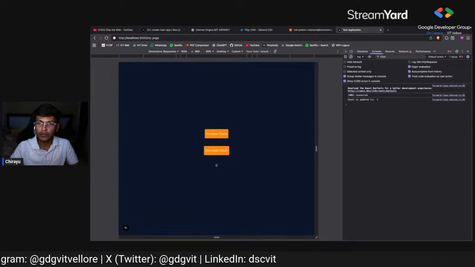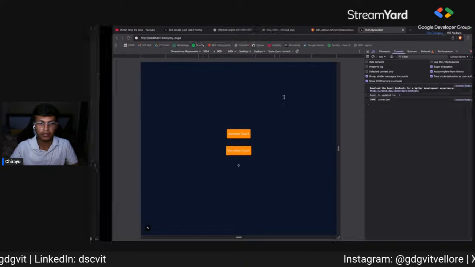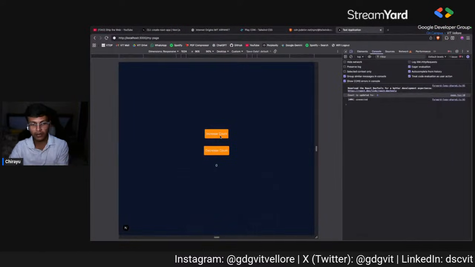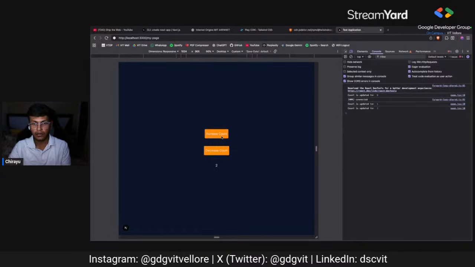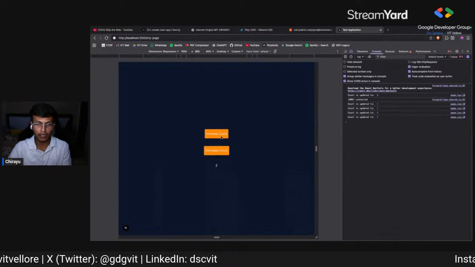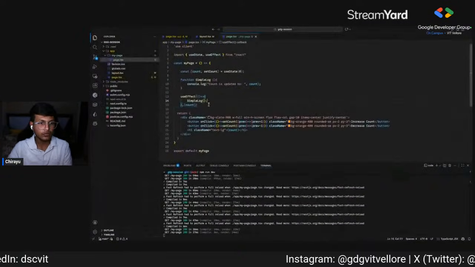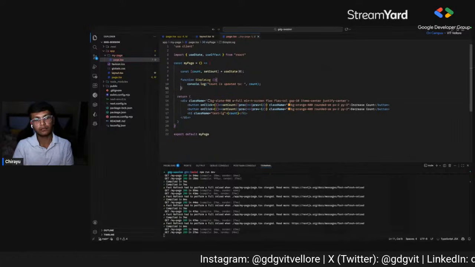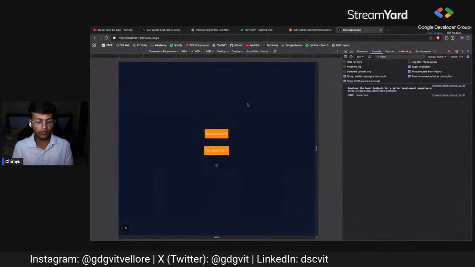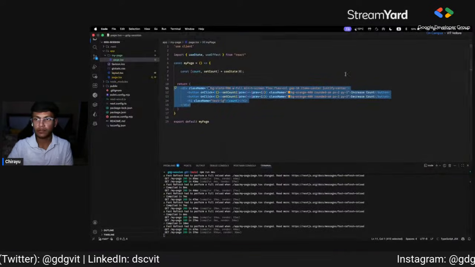So as of now, if I reload the page, this function inside the useEffect will run at least once, and if I increase the count, then it will run the function again and again, right? Okay, so that's how you use state, and we also have some very cool usage of useEffect. So let's remove everything from here.